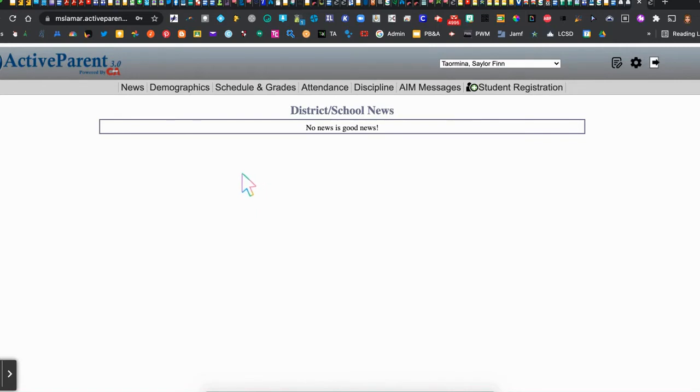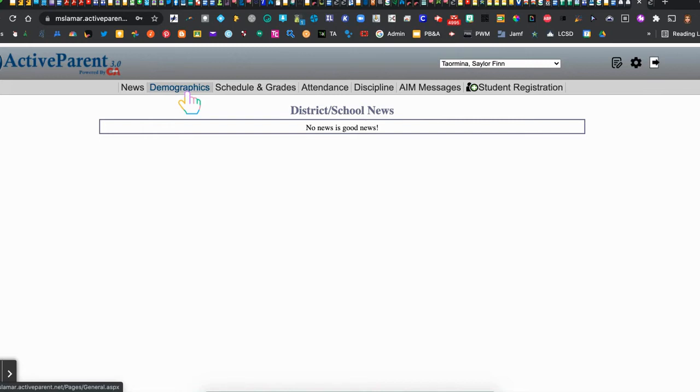Now again, you may notice tabs may look different depending on your school, but the majority of the features are already here. Your first tab will be News, and it will default to anything happening in the school or district that you need to be aware of. Your second tab is the Demographics tab. This tab is going to give you all of your personal information for your student, like address and phone number.